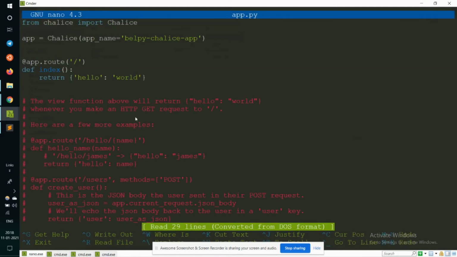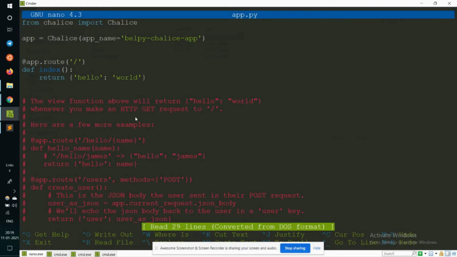So here is our app.py, and this is the entire code that has been implemented in Chalice. If you have worked with FastAPI or Flask before, this code might look quite similar to them. It has got only one route that assigns the URL of the application to the function quite easily.